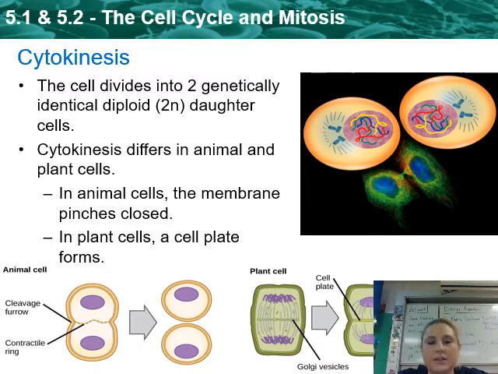Now, like I was saying, cytokinesis differs in animal and plant cells. In animals, the cells are soft and squishy, right? So when the cell is going through mitosis, towards the end, when telophase happens, it pinches in on itself until finally it closes up. Cytokinesis occurs where the cells are moving away from each other. Plant cells have that cell wall. They're very rigid. They cannot pinch from the tops and the sides. So what they do is form a little wall in between, called the cell plate. This little wall helps to push those two cells apart. So it's a little bit different.